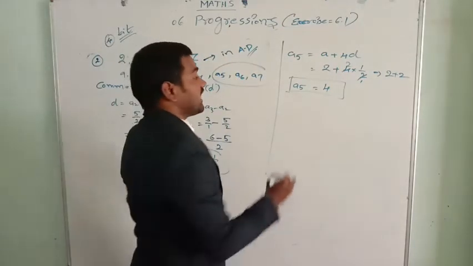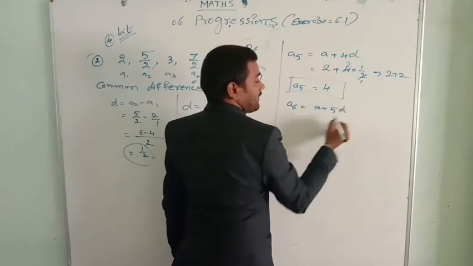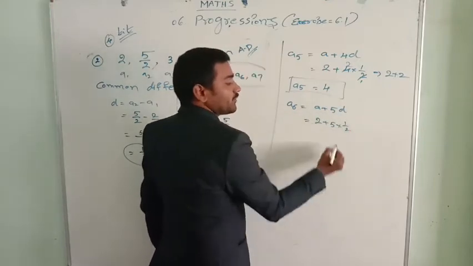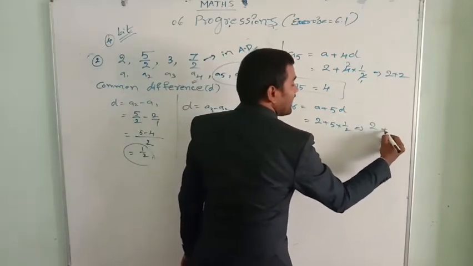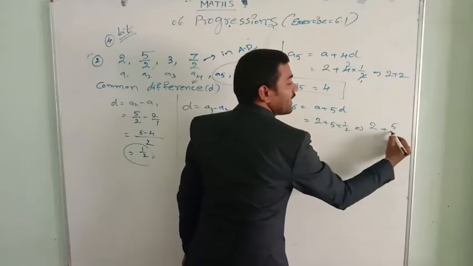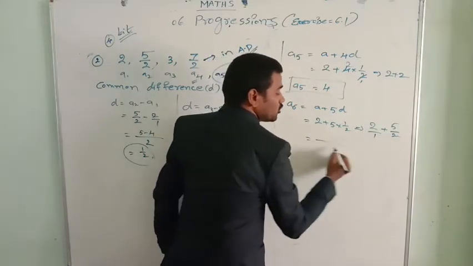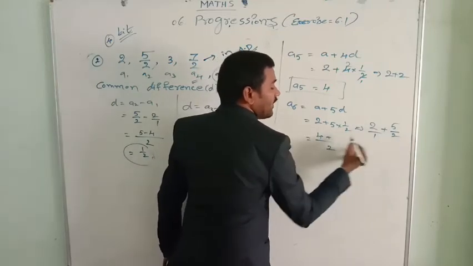Next, A6. A plus 5D. A is 2 plus 5 into the D value, which is 1 by 2. So here we get 2 plus 5 into 1, 5 by 2. Let us do it here: 1 into 2 is 2. 2 plus 2 into 2 is 4, plus 1 into 5 is 5.